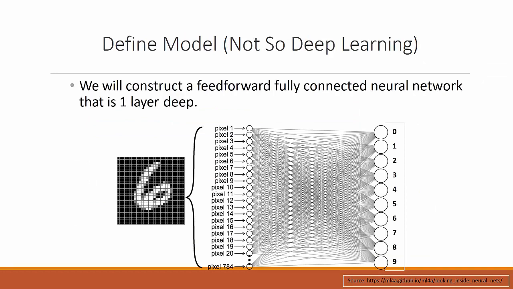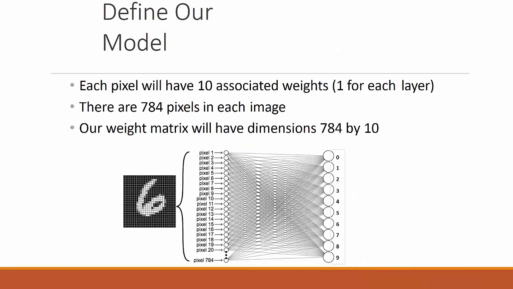We will construct a feed-forward fully connected neural network that is one layer deep, in which the inputs map to the 784 pixels of a 28 by 28 image, and its output is a vector of length 10, which is the digits from 0 to 9. Each pixel will have associated weights, one for each output. There are 784 pixels in each image, therefore our weight matrix will have dimensions 784 by 10 because there are 784 inputs and 10 outputs.